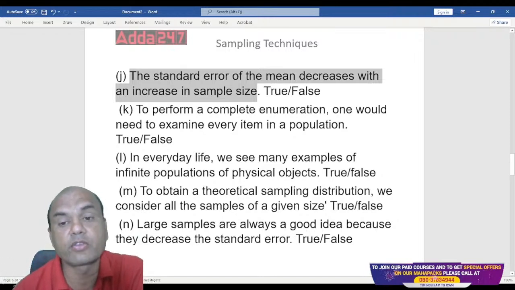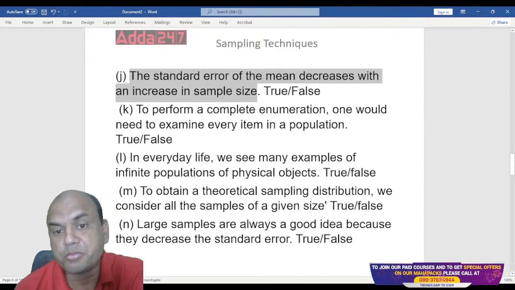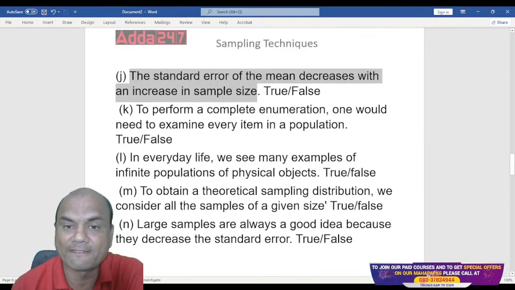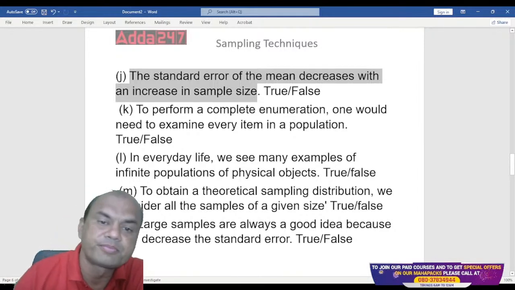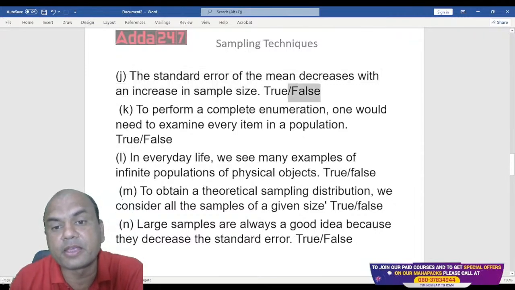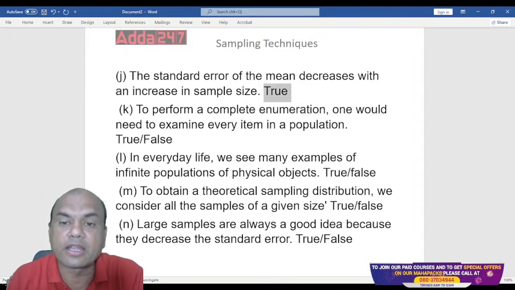The standard error of the mean decreases with an increase in the sample size. True or false? It is true. That is the basic rule of sampling, right? So the standard error will decrease.